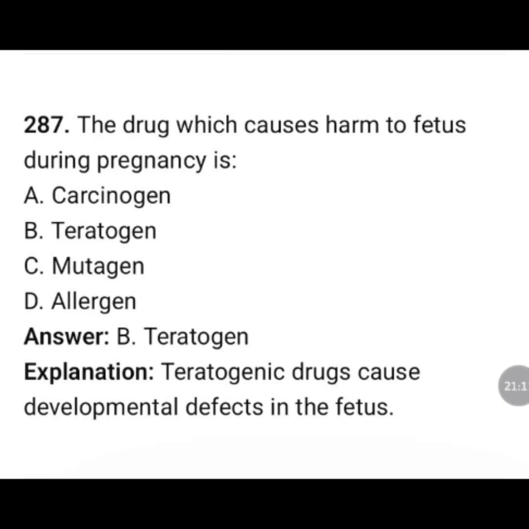The drug which causes harm to the fetus during pregnancy is: carcinogen, teratogen, mutagen, allergen? The correct answer is option B, teratogen. A teratogenic drug causes developmental defects in the fetus.